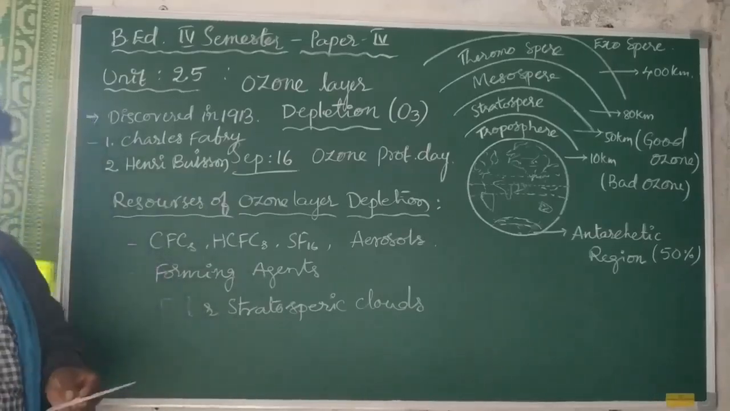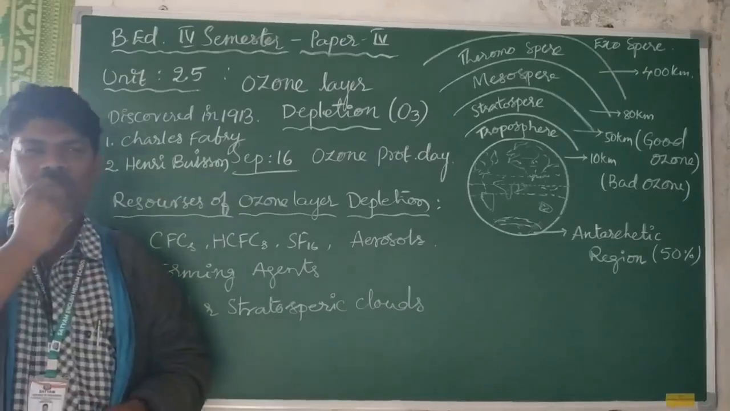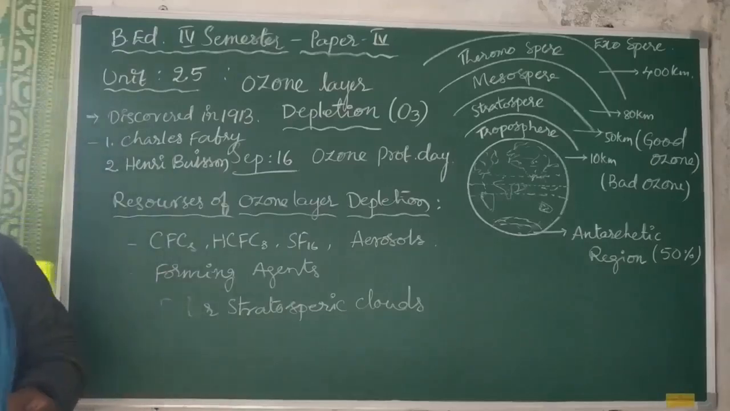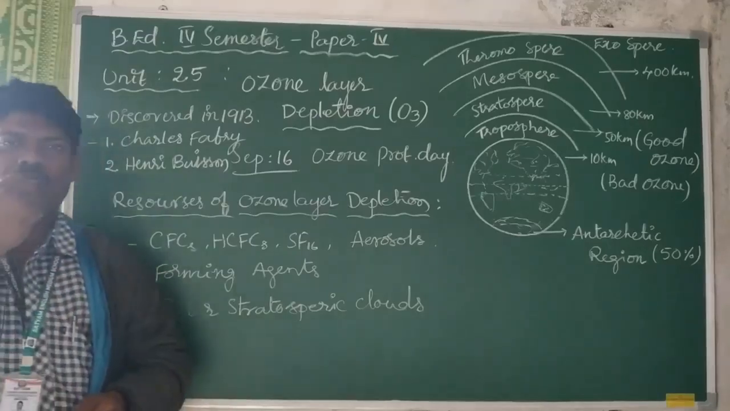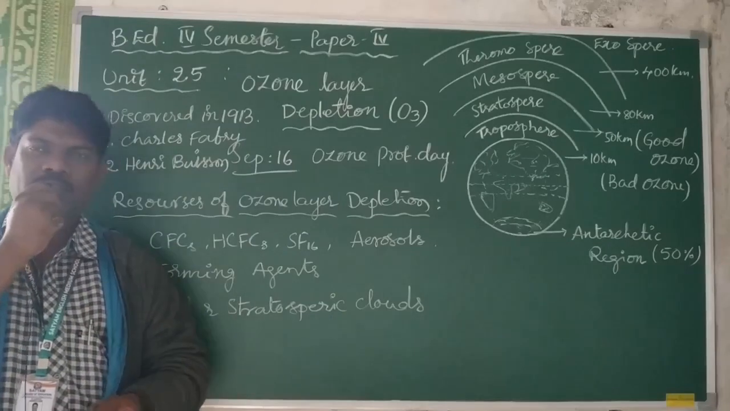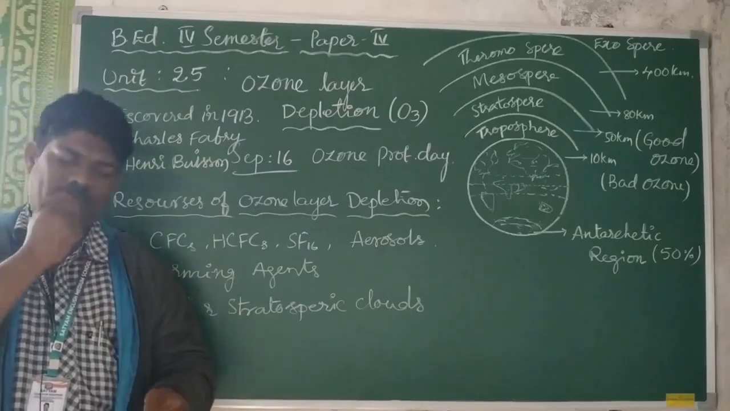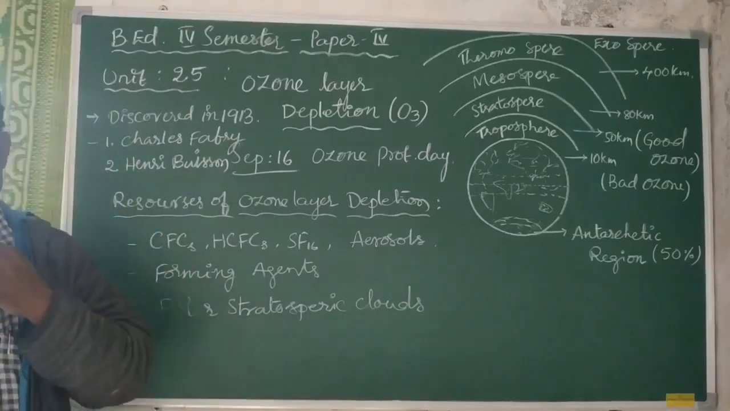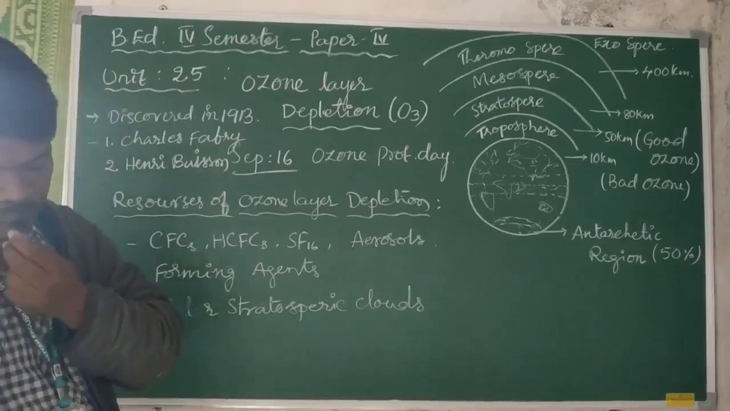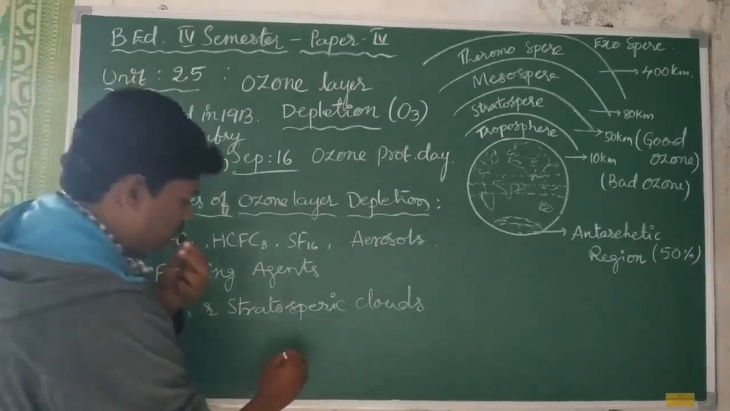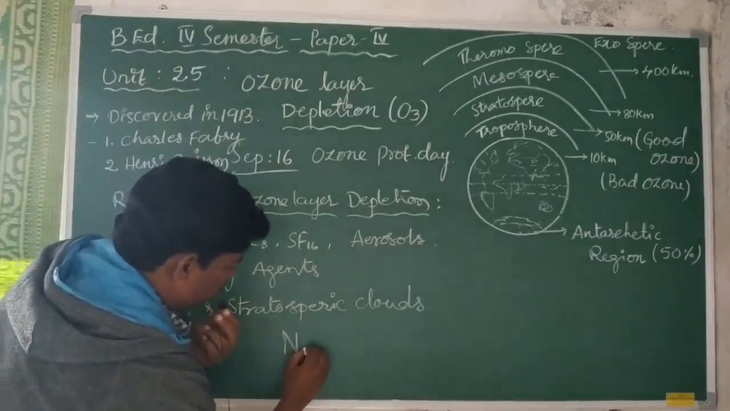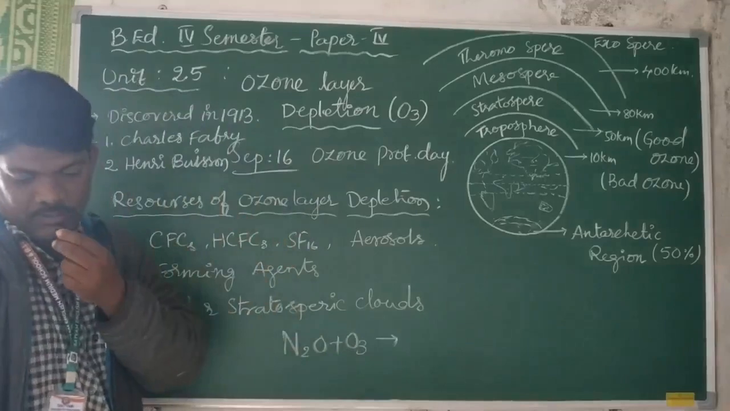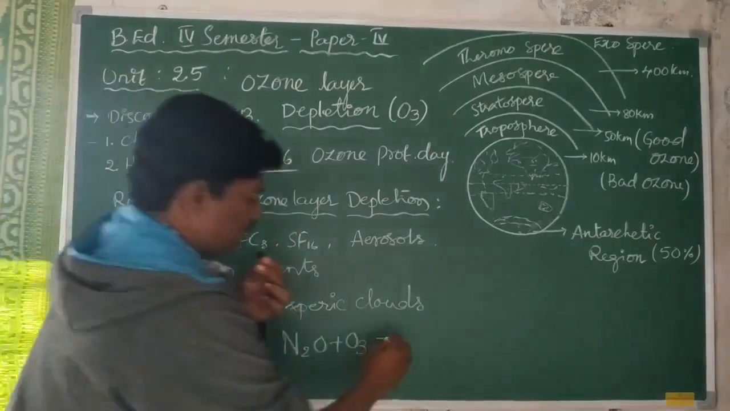Okay, and also the nitric oxide is responsible for ozone layer depletion. Here the nitric oxide is released by the industries and also the agricultural effluents. These are the main two causes for emission of nitric oxide. This nitric oxide is also one of the main causes for ozone layer depletion. For example, when nitric oxide reacts with ozone, NO plus O3, it forms nitrogen dioxide.